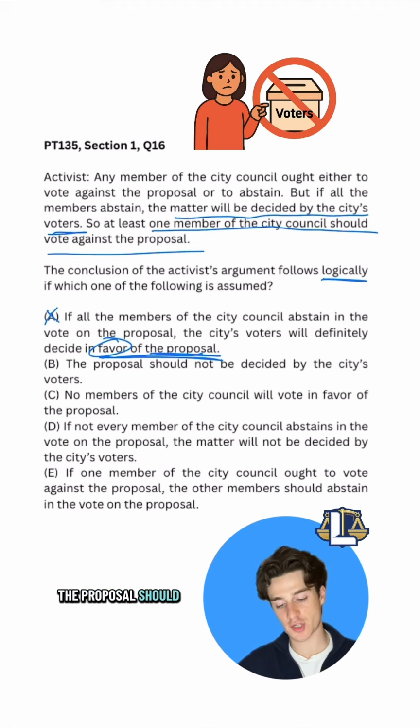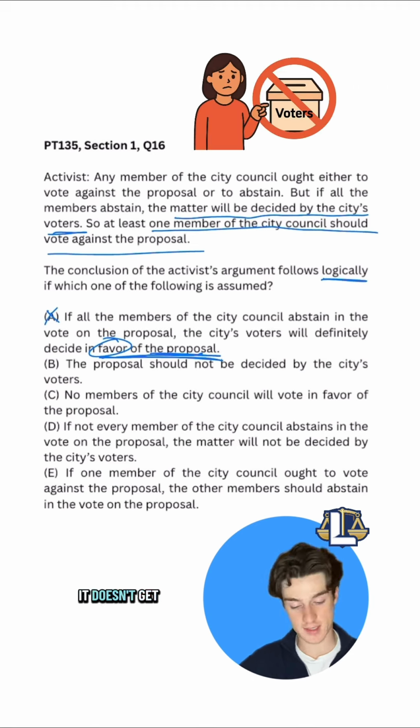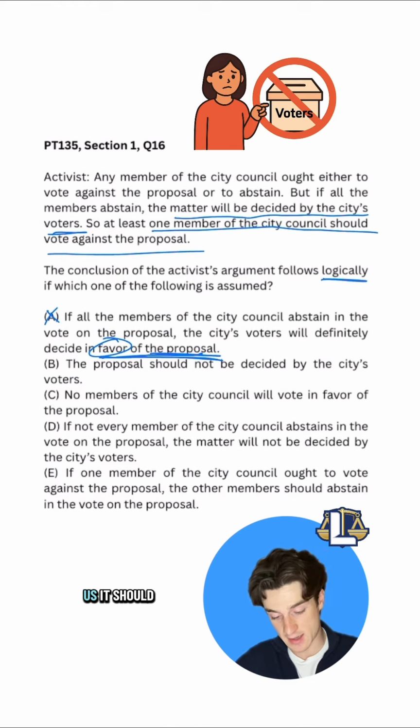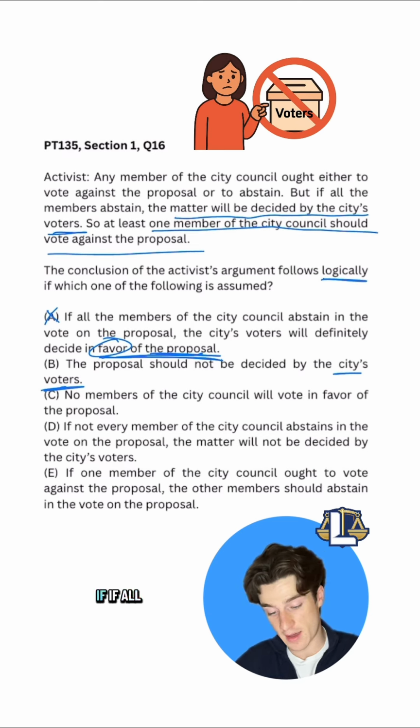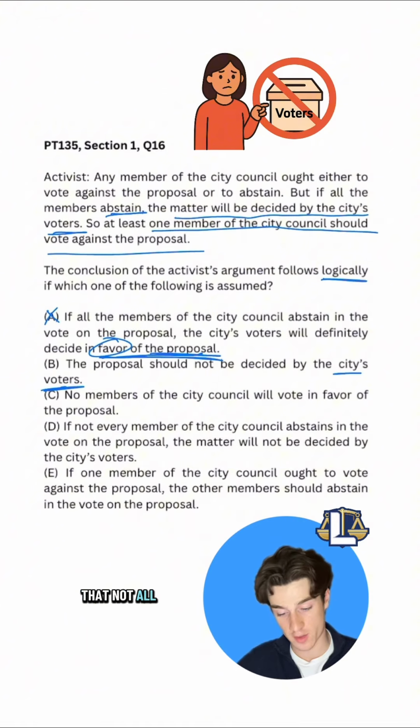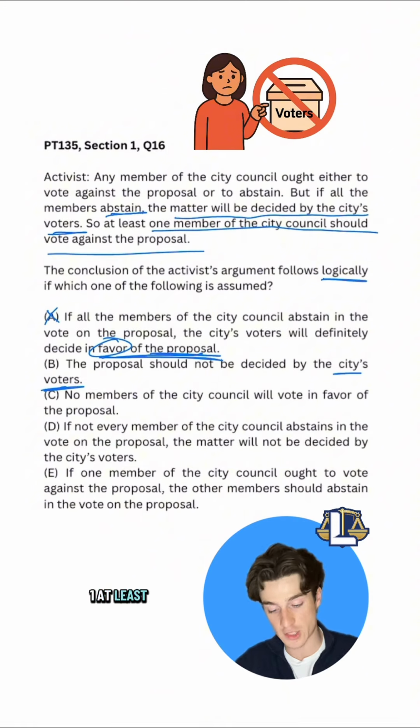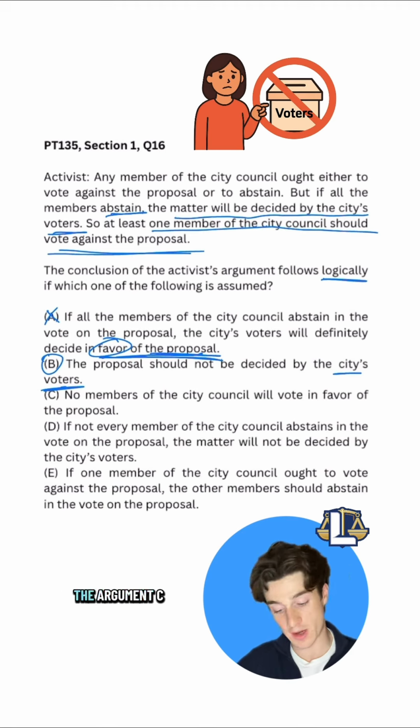B, the proposal should not be decided by the city's voters. Well, yeah, it doesn't get more conclusive than that. It's just telling us it should not be decided by the city's voters. Therefore, we know if they do decide it, if all the members do abstain, then it will happen. So yeah, we can conclude that not all of them should abstain, or in other words, at least one should vote against the proposal. Yeah, that makes the argument logically valid.